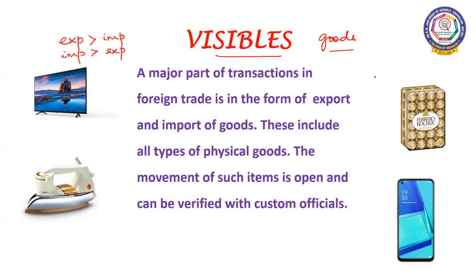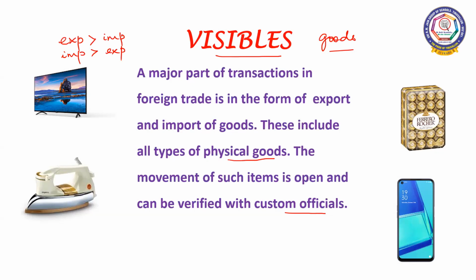Goods are either imported or exported. A major part of transactions in foreign trade is in the form of export and import of goods. These include all types of physical goods. The movement of such items is open and can be verified with customs officials. So all physical goods come under visibles.